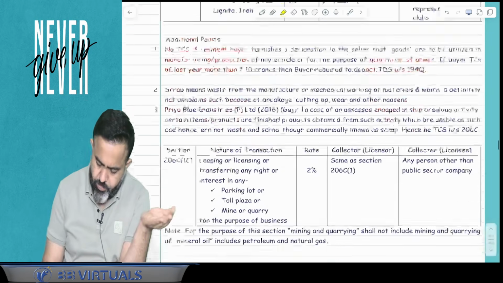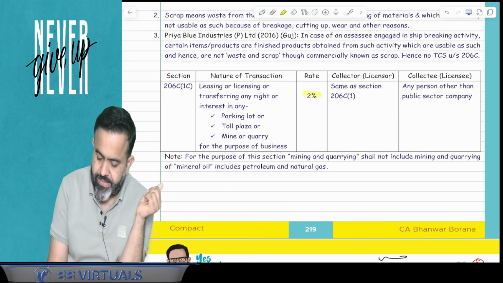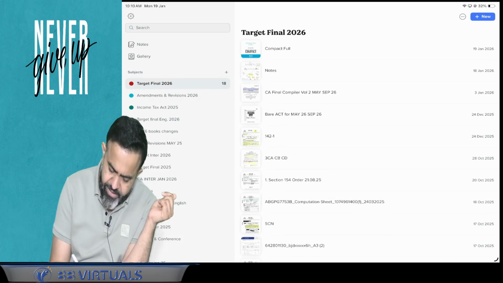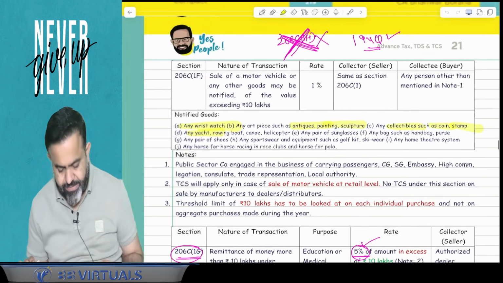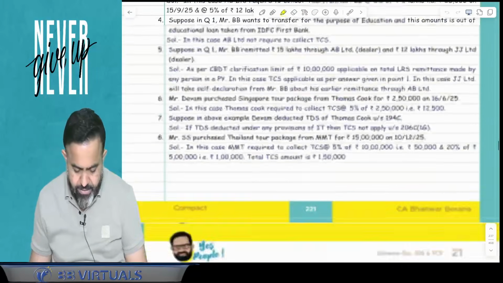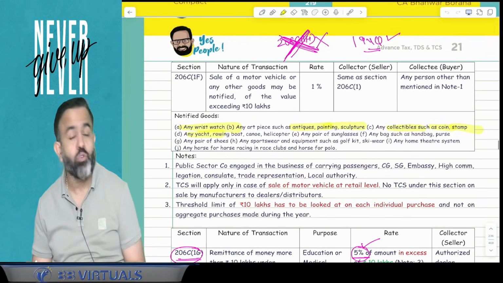And guys, in case of the toll plaza, parking lot, and mines and quarry, that lease and license, here the TCS rate is 2%. After that, there is one more change in the TCS under section 206C subsection 1F.